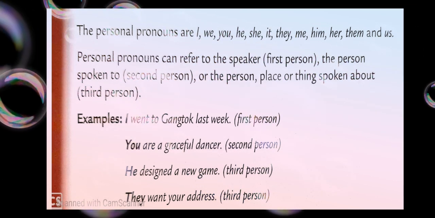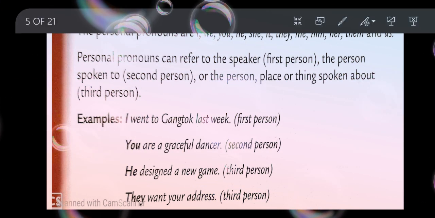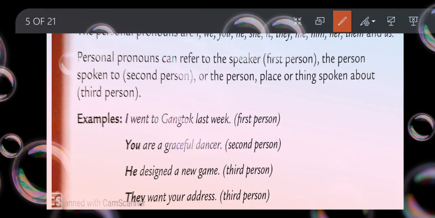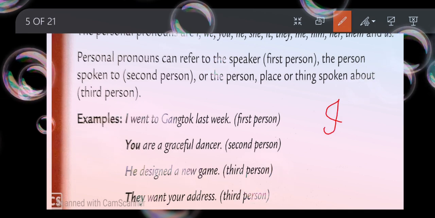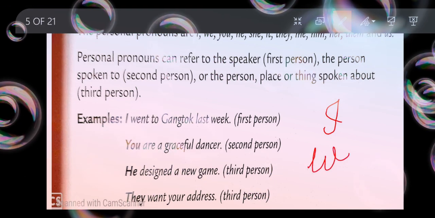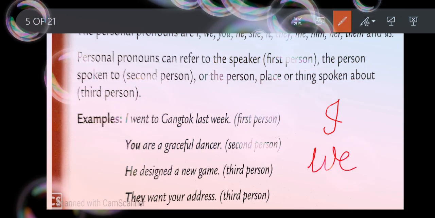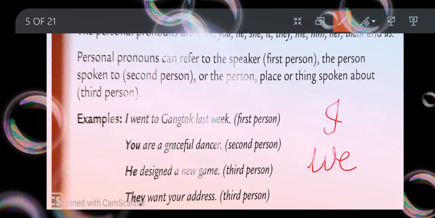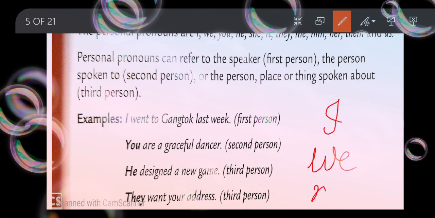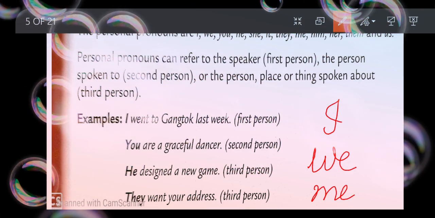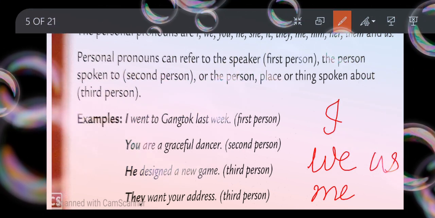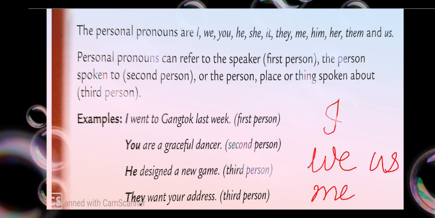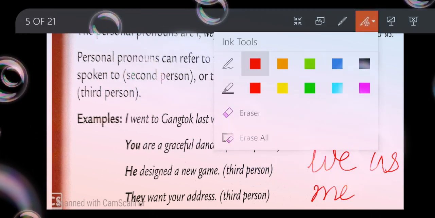In the first person, what all personal pronouns can be used? Right now I am speaking, so I'll be using I. If more than one person is speaking at a time, we'll be using we. After that, I can use me also as a personal pronoun, or us also, for the first person. Now we'll go to the second person.